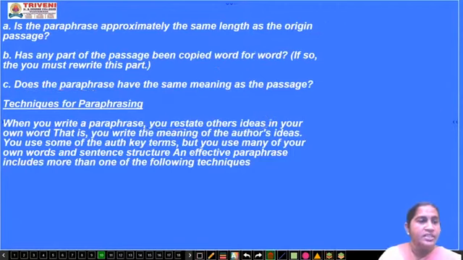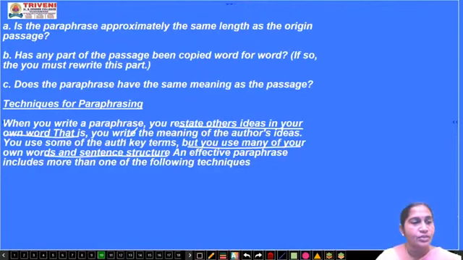Now the techniques of writing a paraphrase. When you write a paraphrase, you restate others' ideas in your own words. What you are doing here, others' ideas means the author's idea, you are writing in your own words. That is, you write the meaning of the author's idea. You use some of the author's key terms, but you use many of your own words and sentence structure. Okay, you can use your own sentence structure also. There are no rigid restrictions. An effective paraphrase includes more than one of the following techniques.